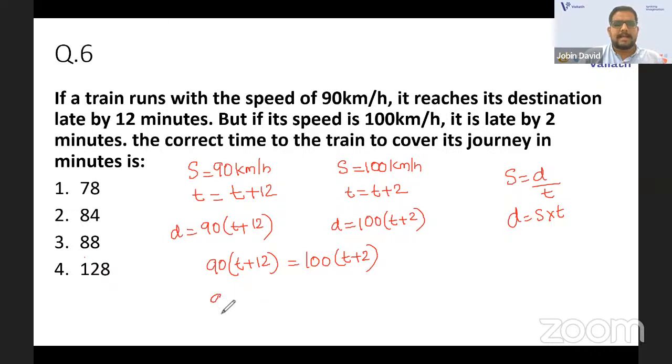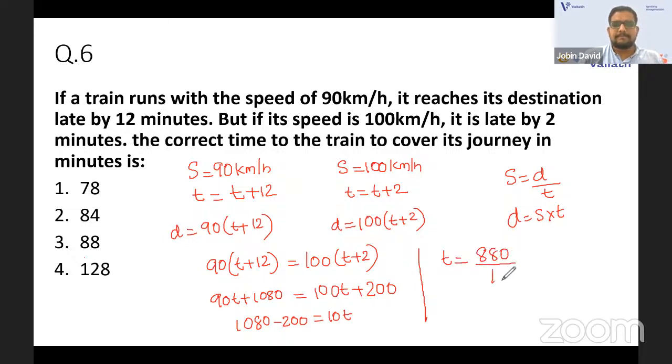Just solve it and you will get the answer. 90T plus 1080 is equal to 100T plus 200. So 1080 minus 200 is equal to 10T. T will be equal to 880 by 10, and that's the answer, 88. Yes, Suranda got the answer, 88.